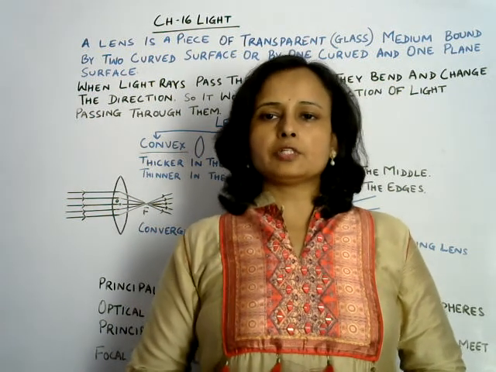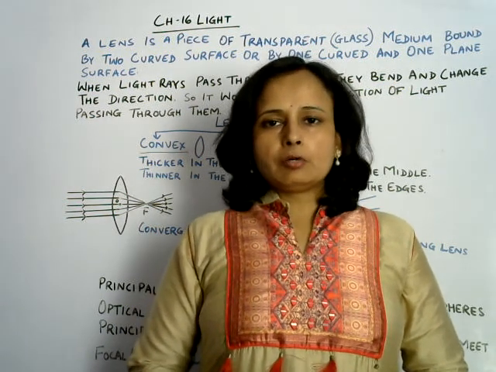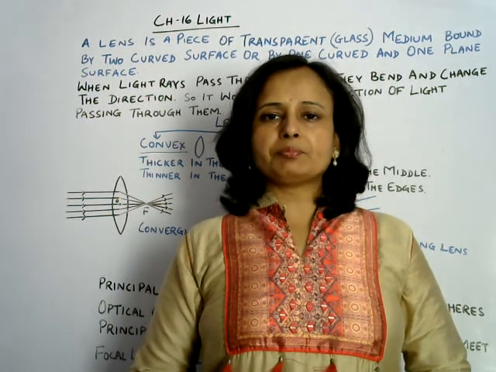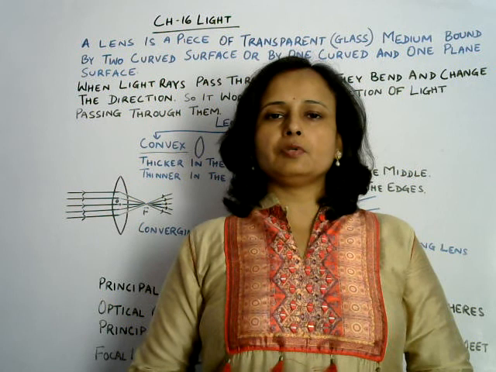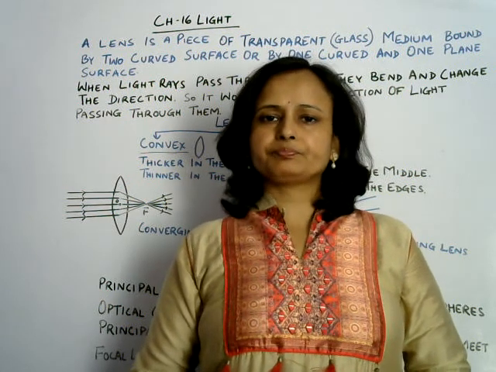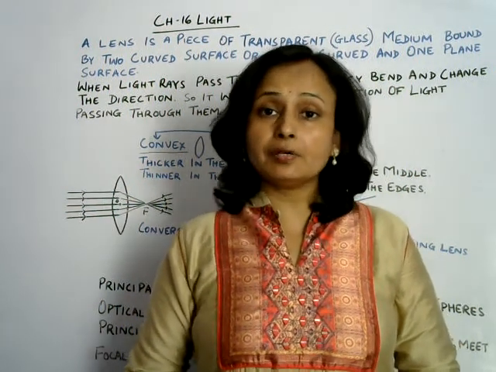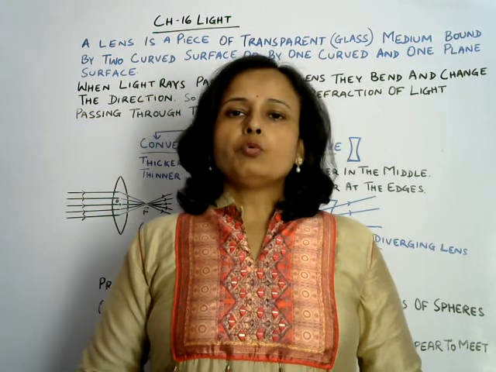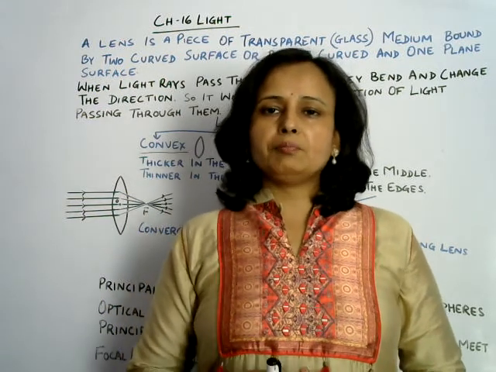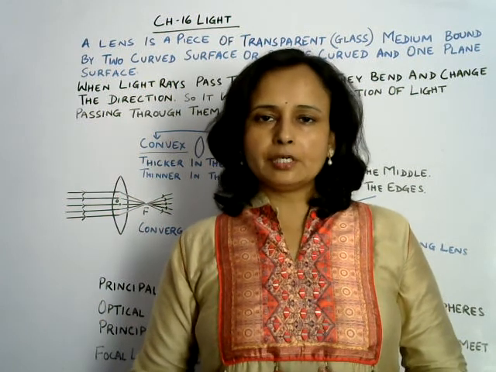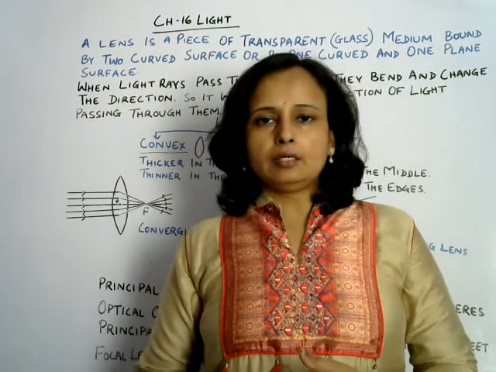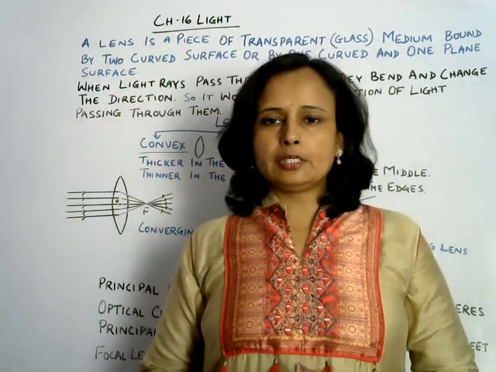This is the curved surface. We studied about mirror in previous videos. So what is the difference between mirror and lens? One main difference is that mirror is an opaque medium and lens is a transparent medium.